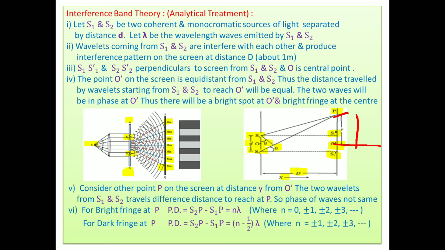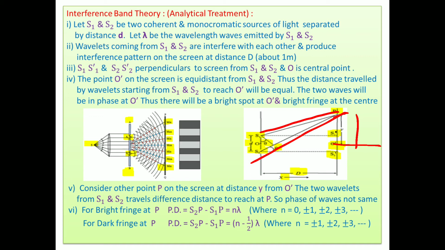The two wavelets, one from S1 and another from S2, travel different distances to reach P. So the phases of the waves are not the same. Look here, one wave is coming from here, the other wave is coming from here.